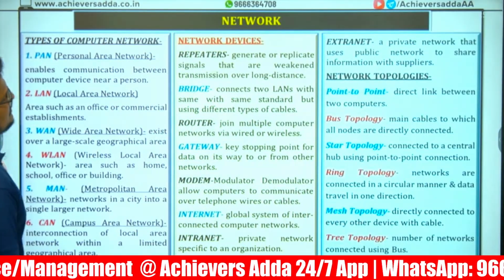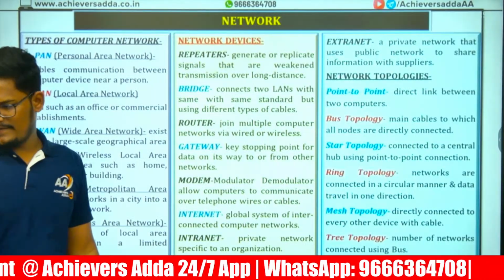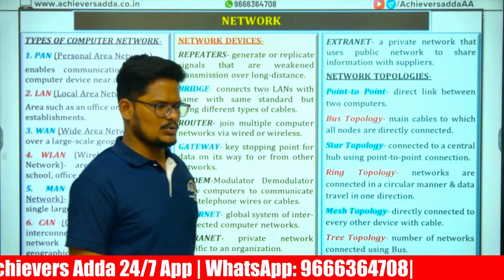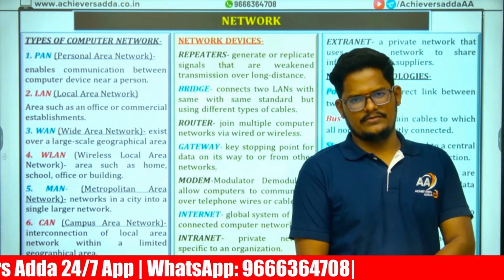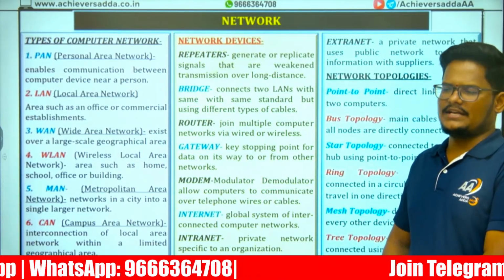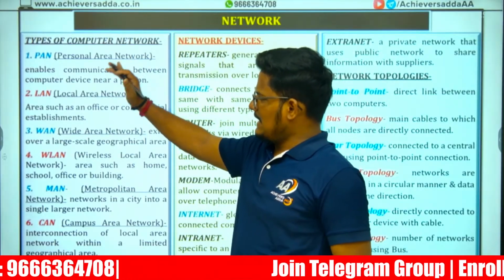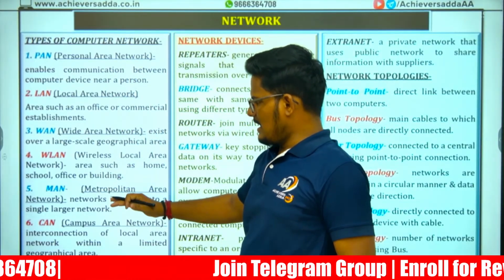Next, network. What is a network? A network is to connect. For connectivity purposes, we use this. We have types of network, a frequently asked question. Types of network: PAN, LAN, WAN, WLAN, MAN, CAN.